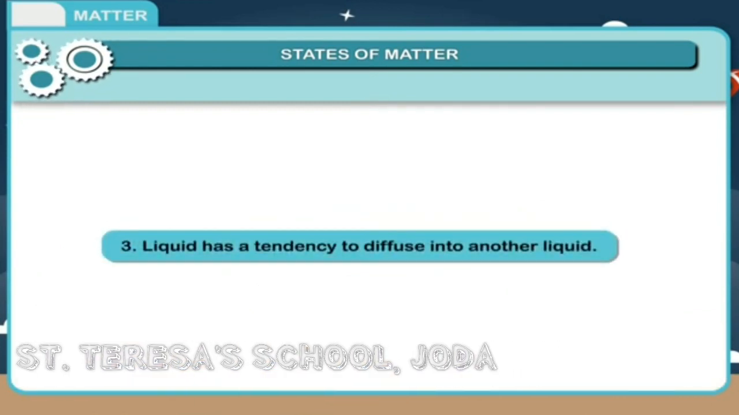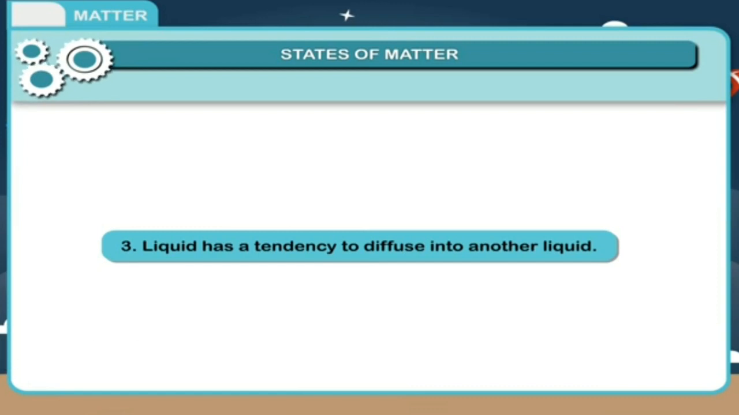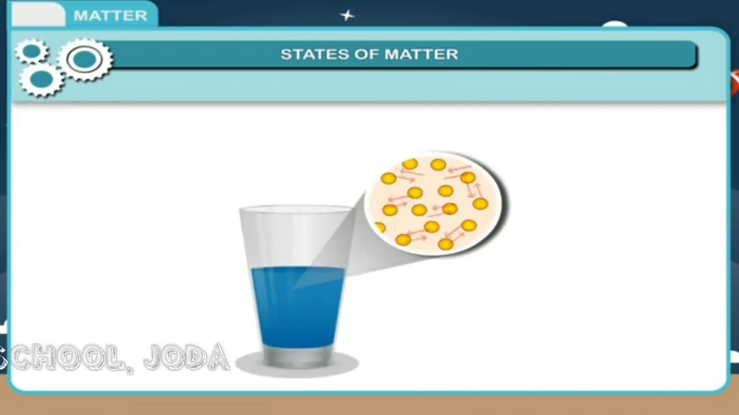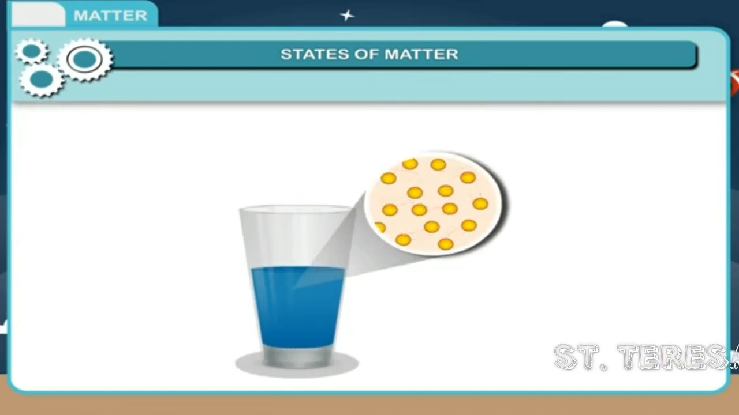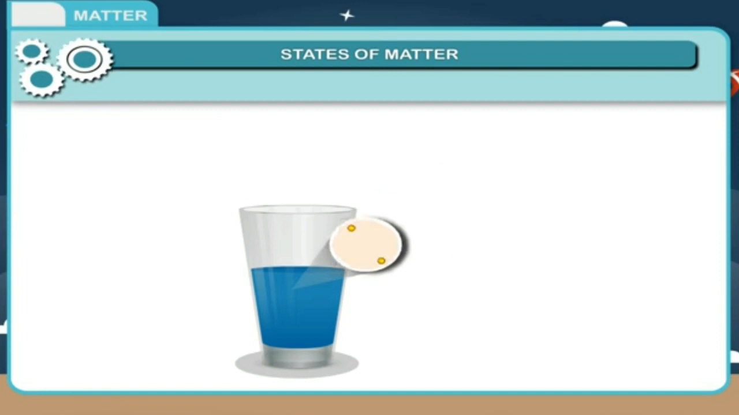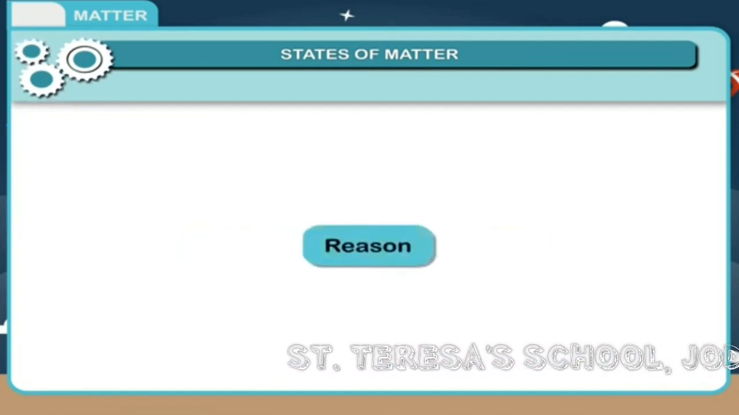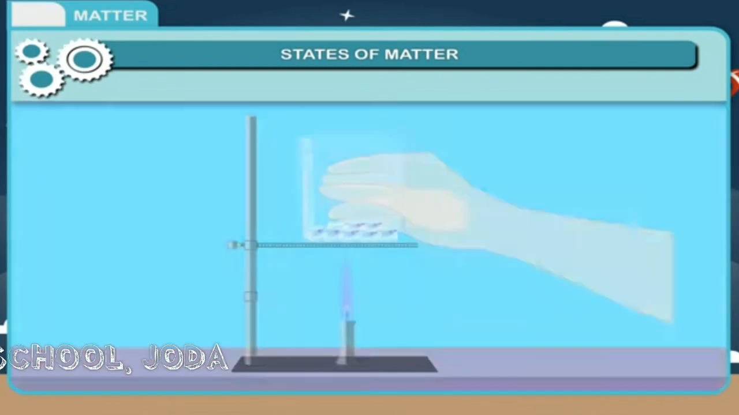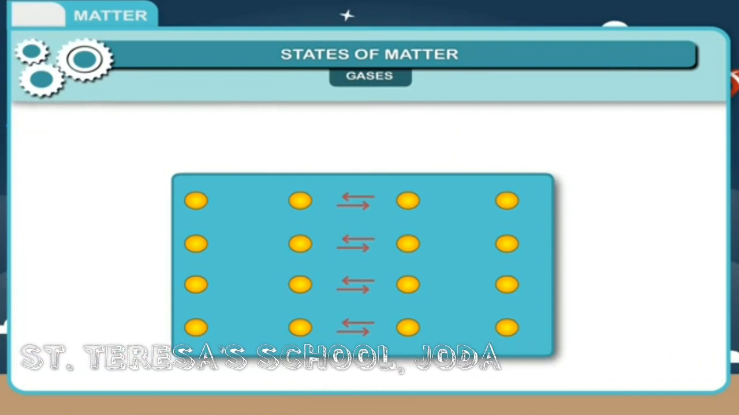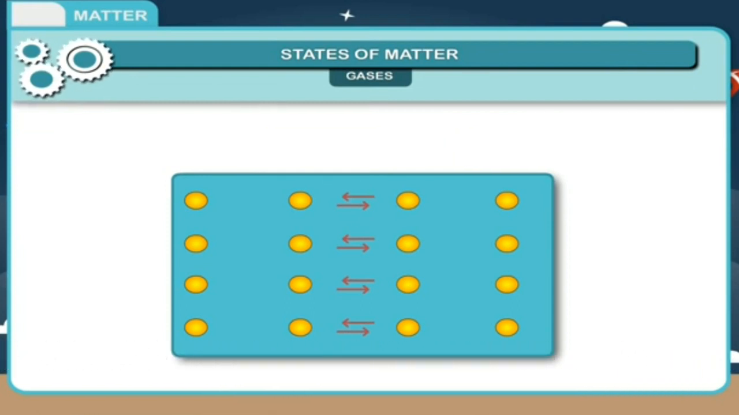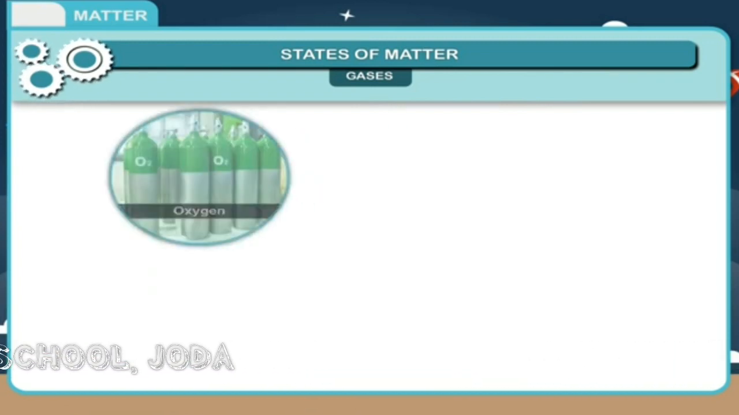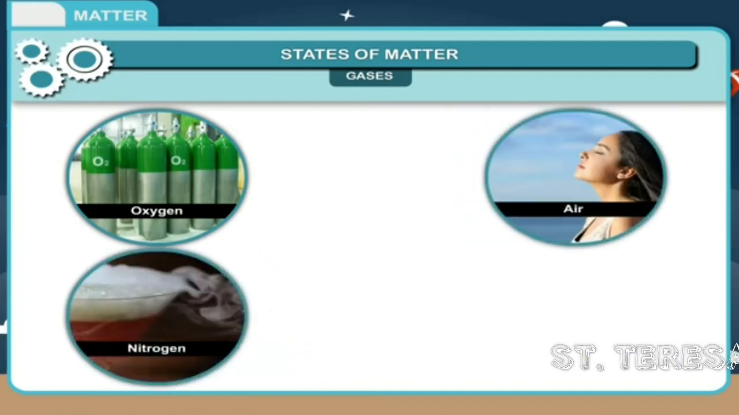Third property: liquid has a tendency to diffuse into another liquid. Reason: in liquids, molecules are loosely packed and their molecules are in motion, so they have tendency to diffuse into another liquid. Property number 4. On heating, liquid change into gases. Reason: on heating, the molecules escape out. Gases do not have any definite shape and occupy any space available to them. The molecules of gases show very less attraction between them. Example: oxygen, air, nitrogen, carbon dioxide, etc.